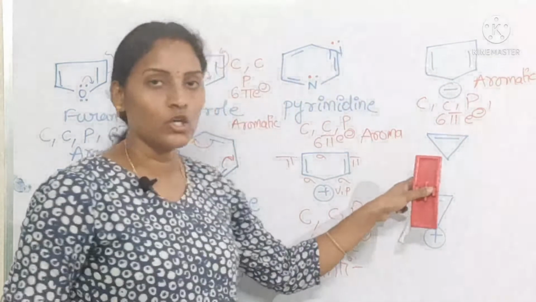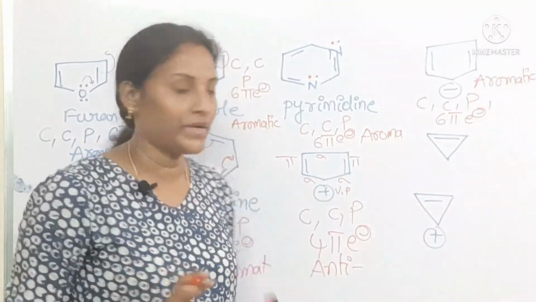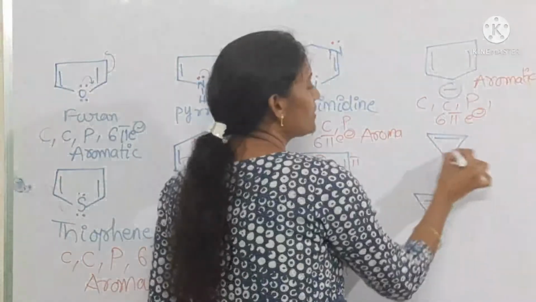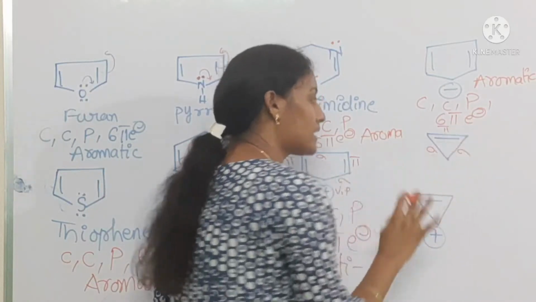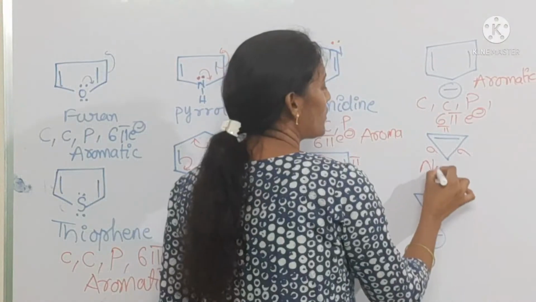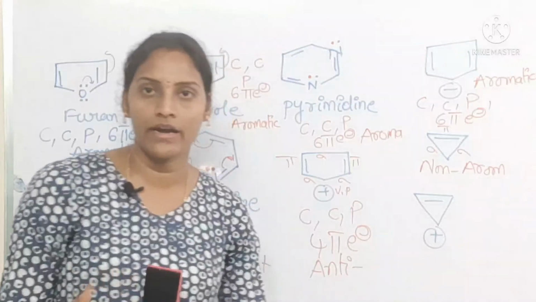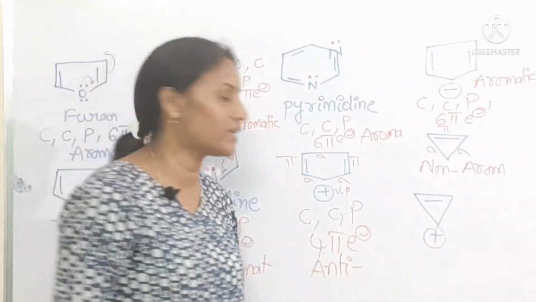Coming to cyclopropene. Here conjugation is missing. It's cyclic but conjugation is missing, so it's non-aromatic. It's not aromatic or anti-aromatic, it's a non-aromatic compound.